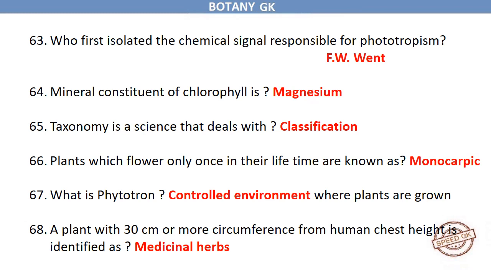Taxonomy is a science that deals with classification. Plants which flower only once in their lifetime are known as monocarpic. What is phytotron?